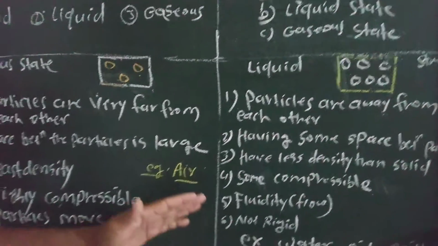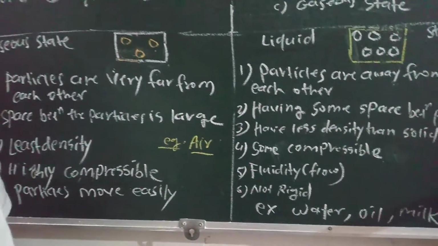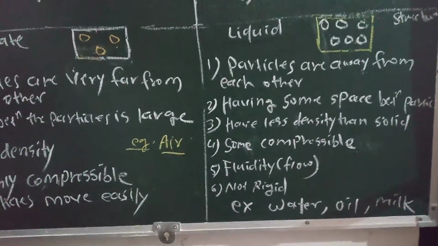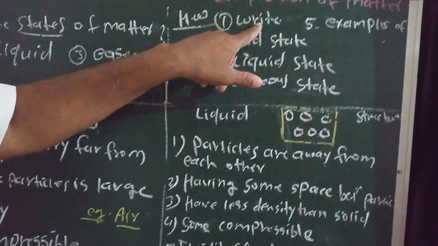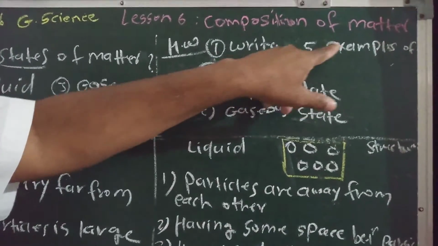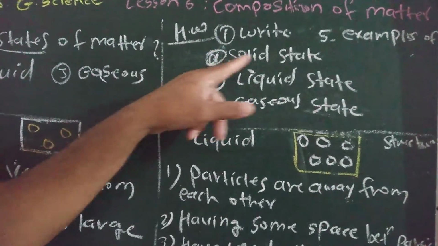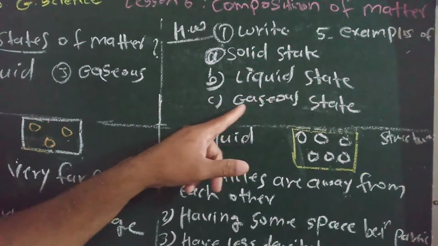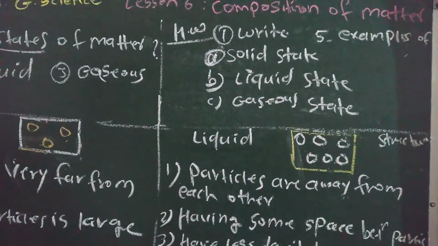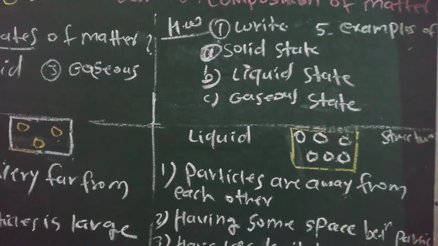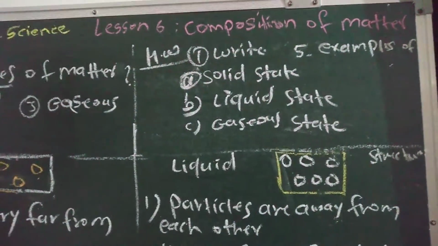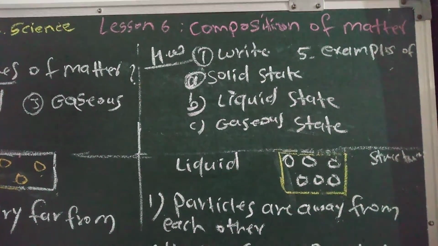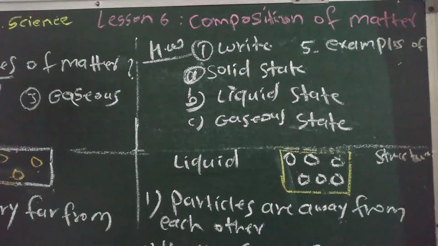And from this, I will give you homework. This is the homework for you. Write a minimum of 5 examples each of solid state, liquid state, and gaseous state. We can observe and write examples of these different states at home. I will check your homework tomorrow. Thank you.